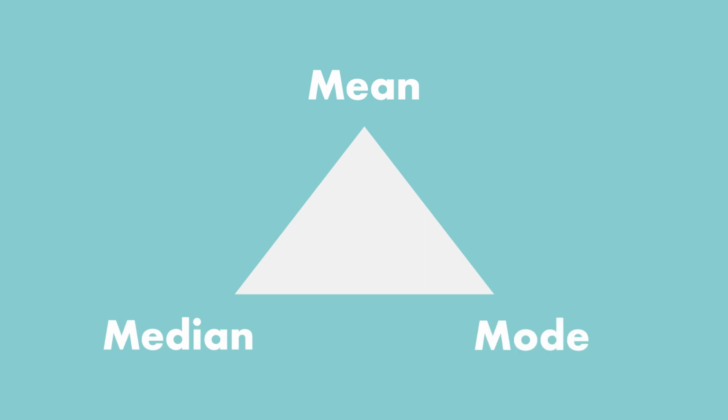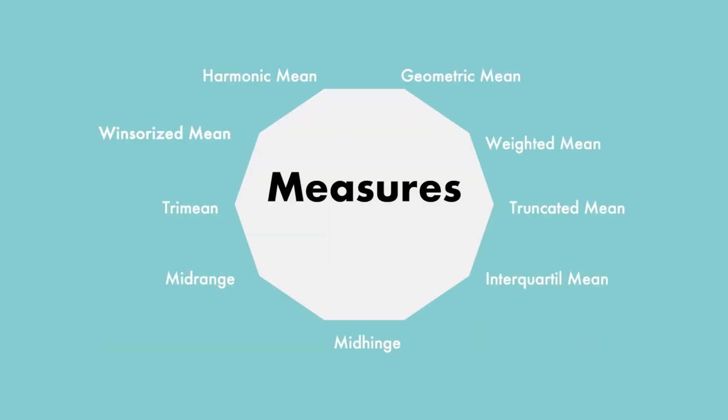So let's start with the theory. Many people talk about central tendency and start talking directly about the mean, the median, and the mode. However, there are more measures of central tendency. The mean, mode, and median are in fact the three most famous, but there are others. Have you ever heard about the harmonic mean, for example? I list here some of the measures, some of which are less known, but not less important.